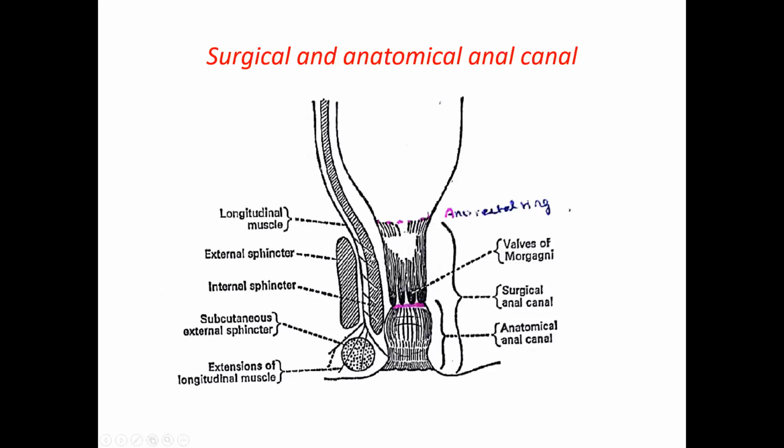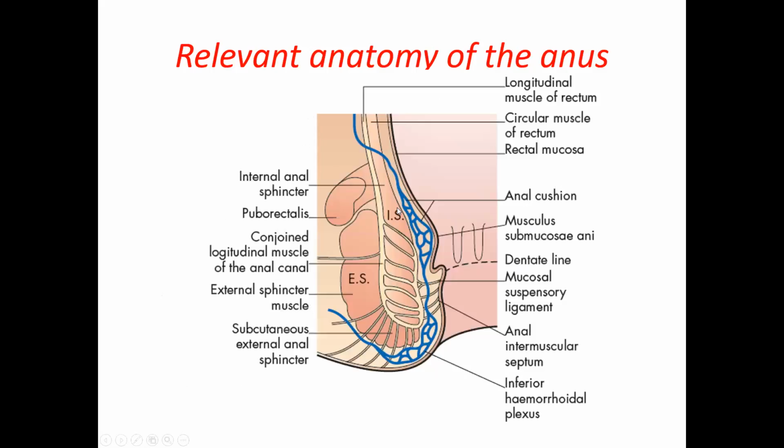Even though the internal sphincter relaxes by the rectal defecation reflexes, if the condition is not favorable, by strong contraction of the external sphincter you can prevent the evacuation. You have the control. So all these pictures make clear the structure and design of the anal canal, providing a very efficient control mechanism.